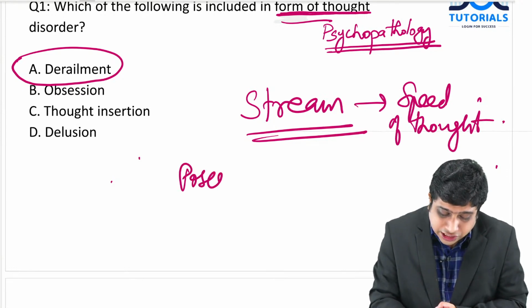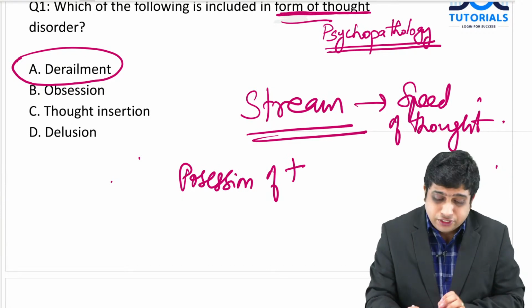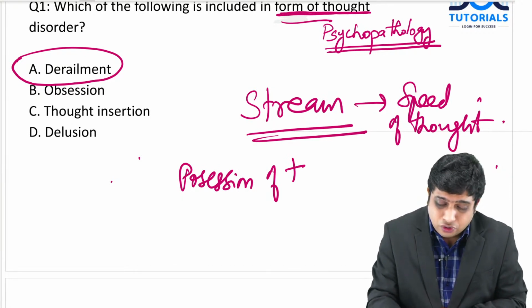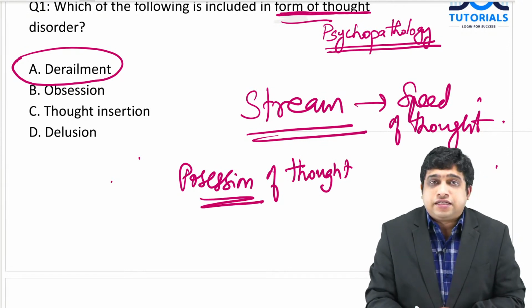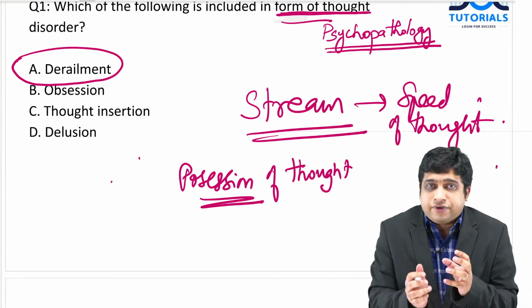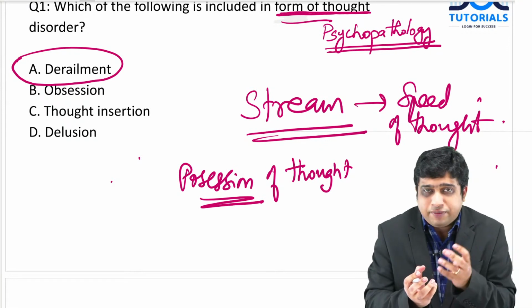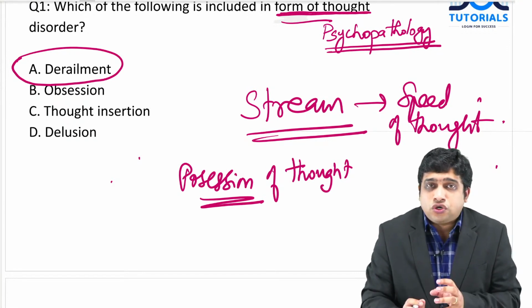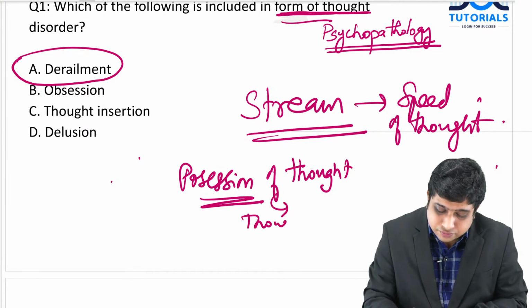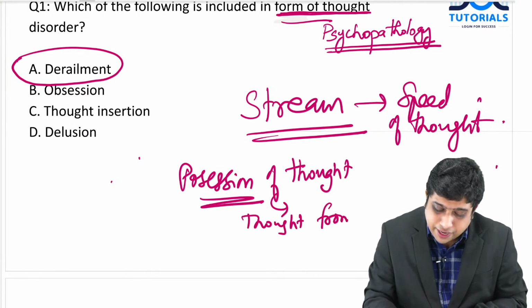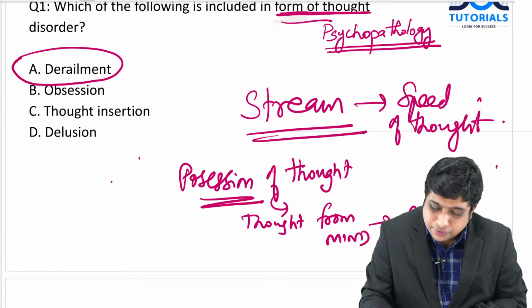There is something called possession of thought. I am just discussing the details given in the question, so I am not going into much detail. Possession of thought means who possesses the thought. Like the river Ganga originates from the Himalayas, likewise thought originates from the mind. But whose mind? Thought comes from the mind, but the question is whose mind?